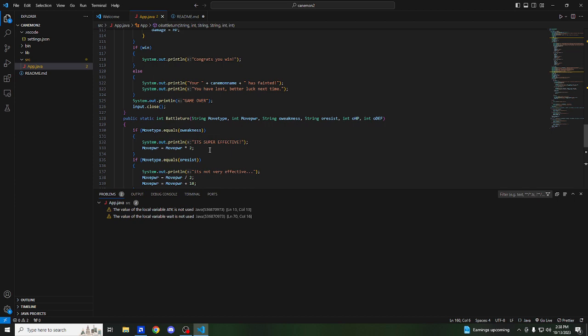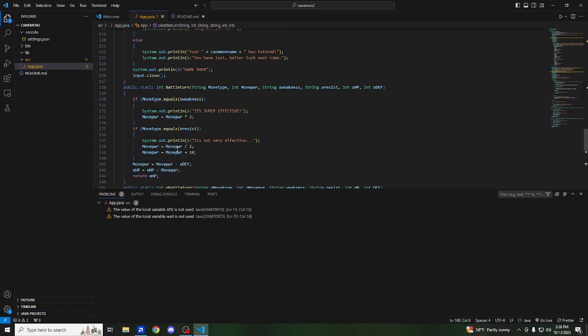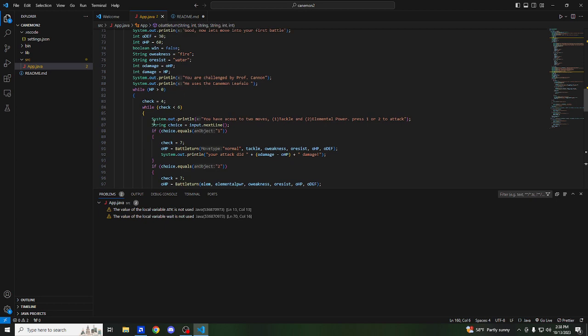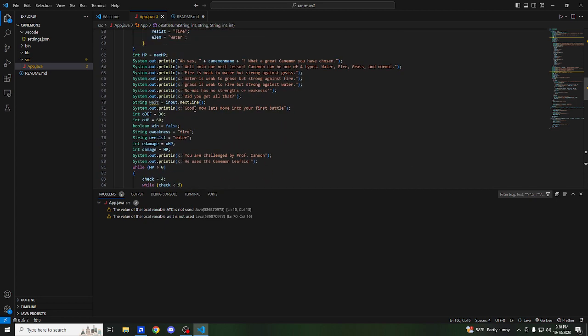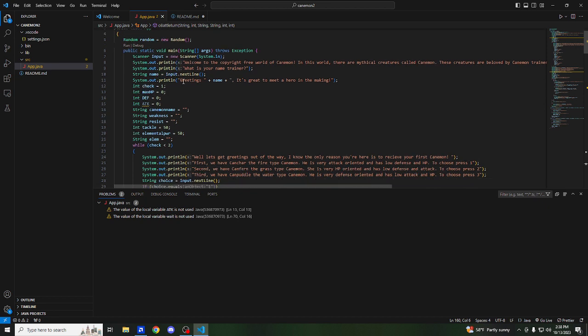And then there's one for the player that does the same thing. And the player can choose between two moves of different types to see if it can hit a weakness or resistance on the opponent. And what it does to have it be checked is I'm using the util scanner and util random for other damage roll calculations.